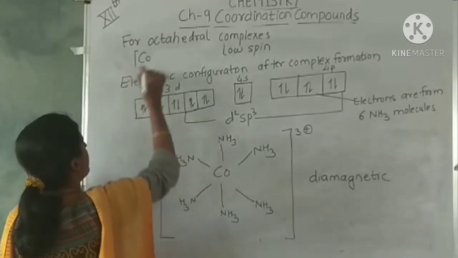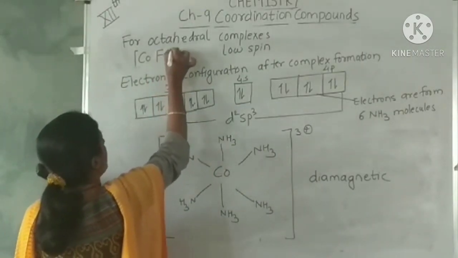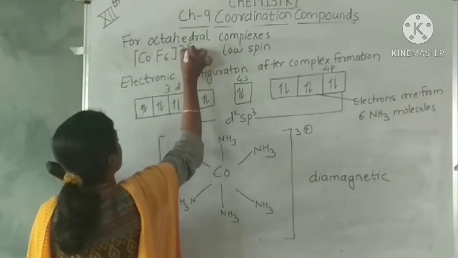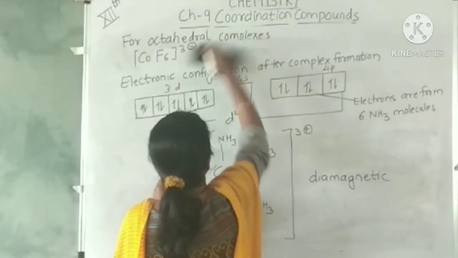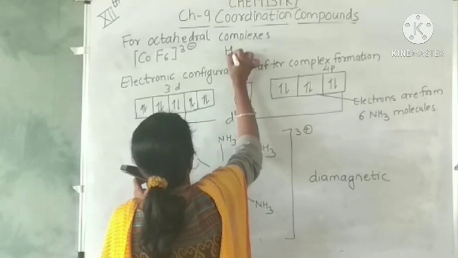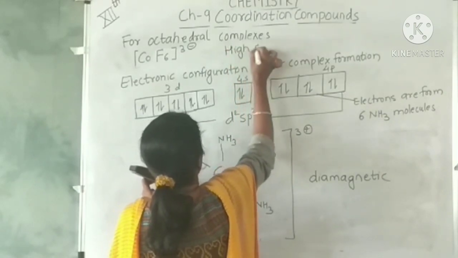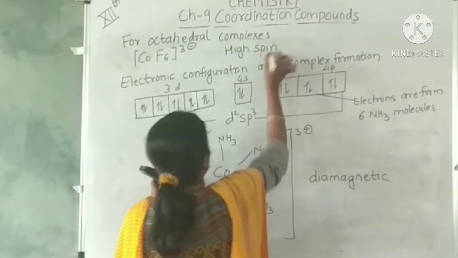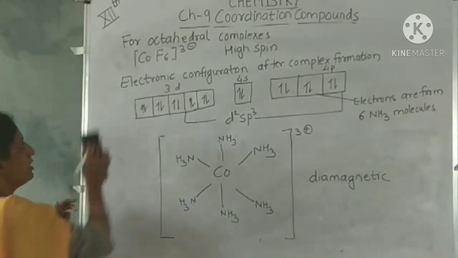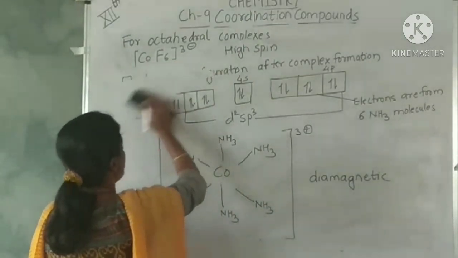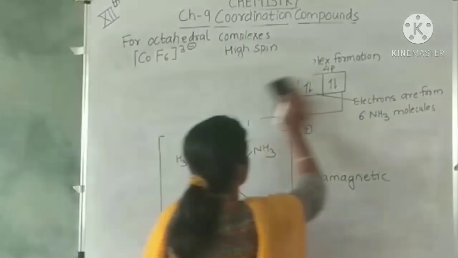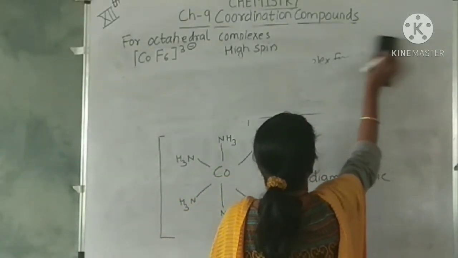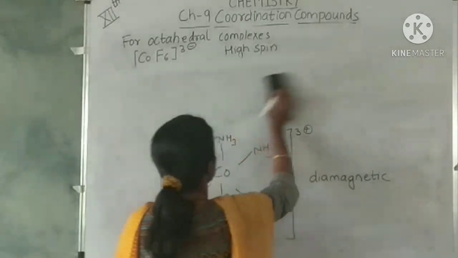Next example I will take here is a high spin, same octahedral complex. Here I will take the fluoride ligand, and this is a high spin complex. Now again we know it is a high spin complex, same atom is there, cobalt, same atom, same electronic configuration.